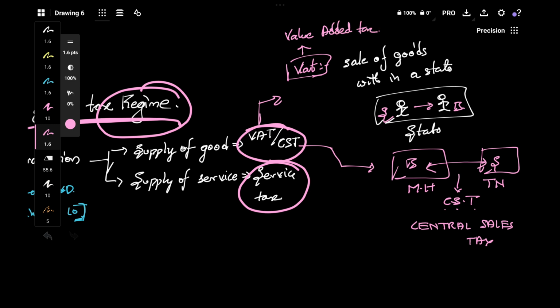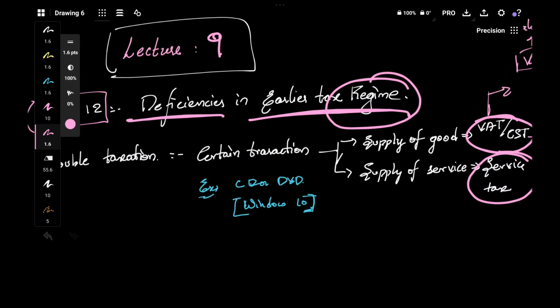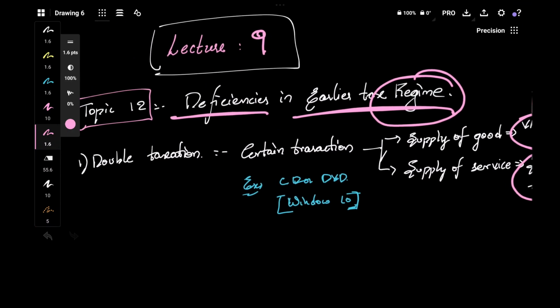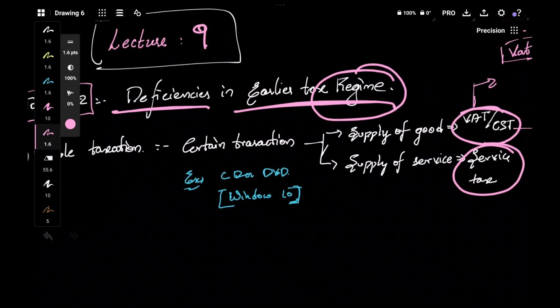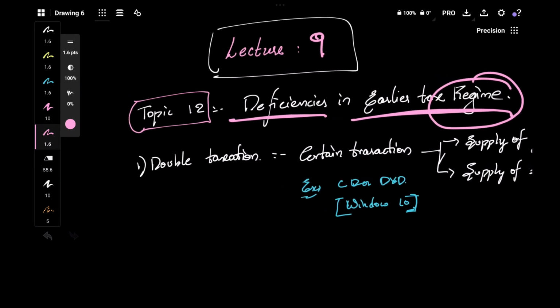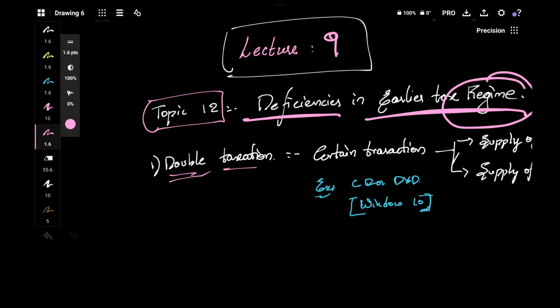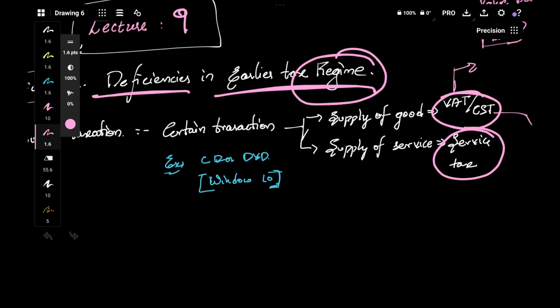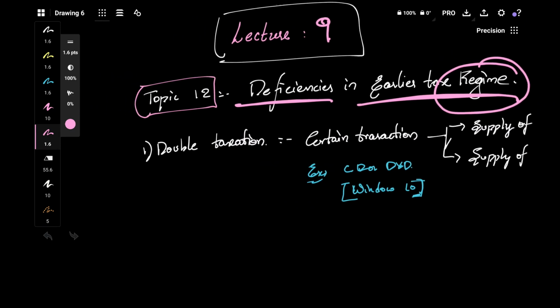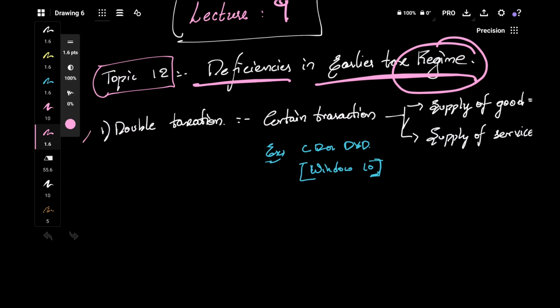So in the earlier regime this was one of the major problems, that the same transaction is taxed as supply of good and supply of service, that is known as double taxation. On the same transaction two taxes are levied. This is solved in GST, we'll discuss how.